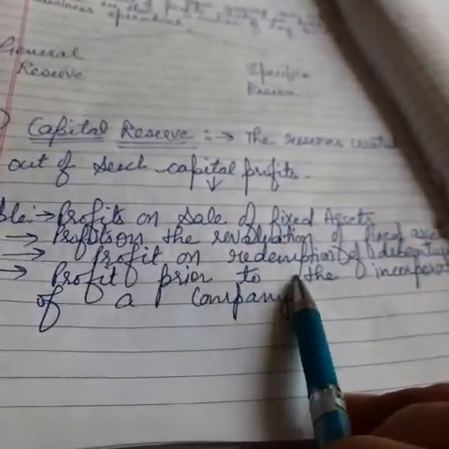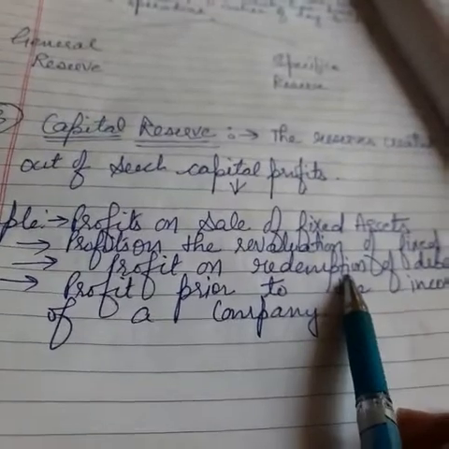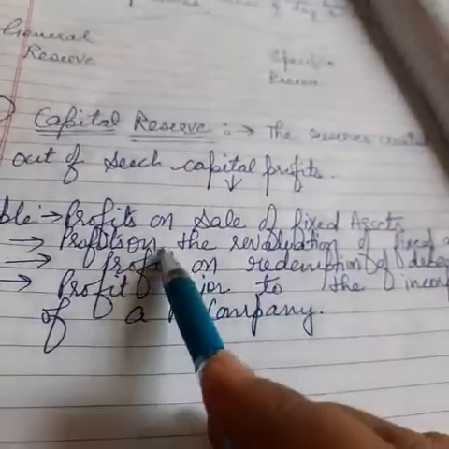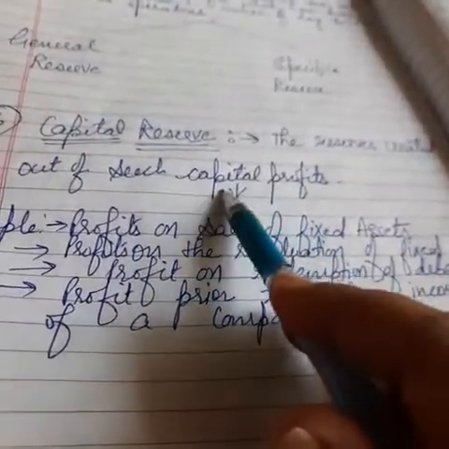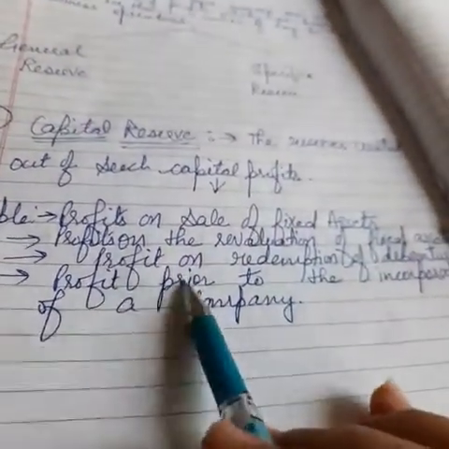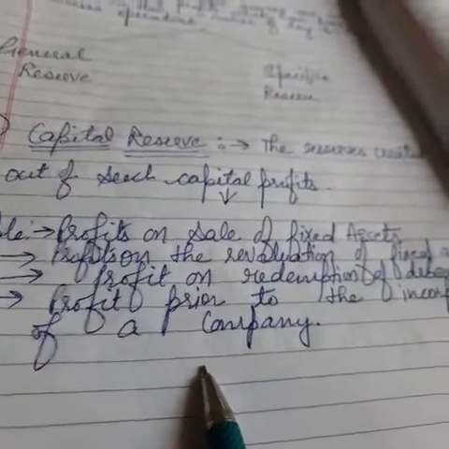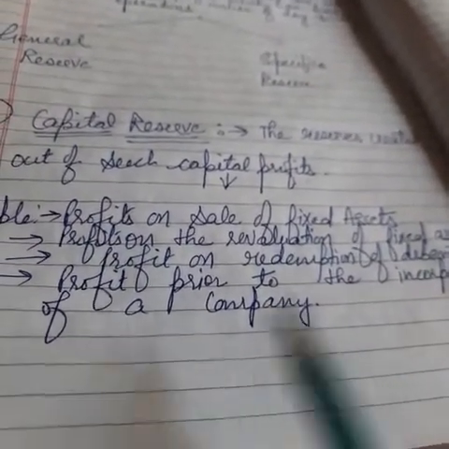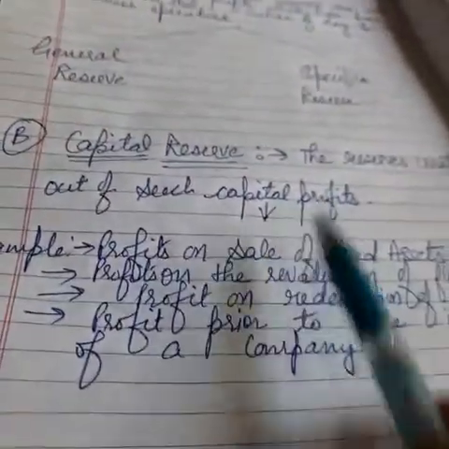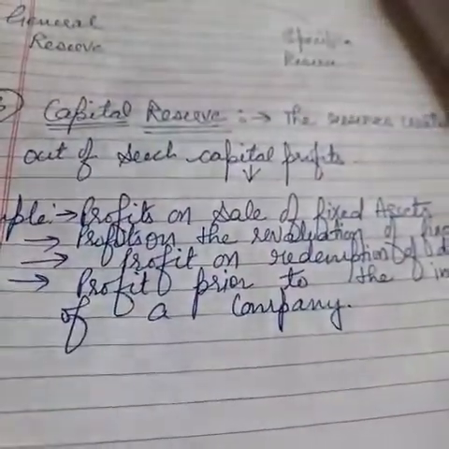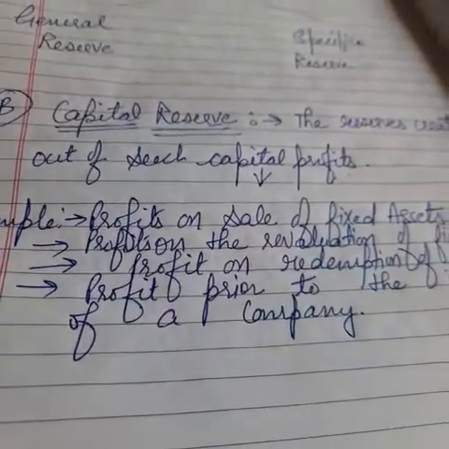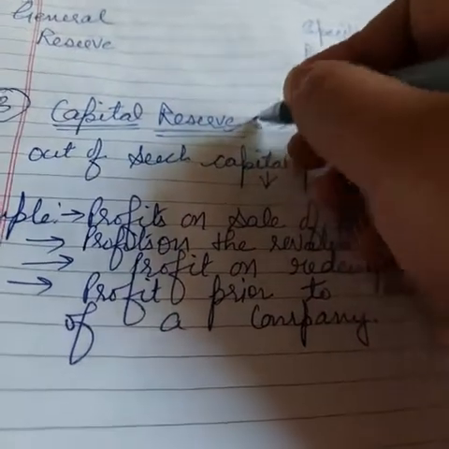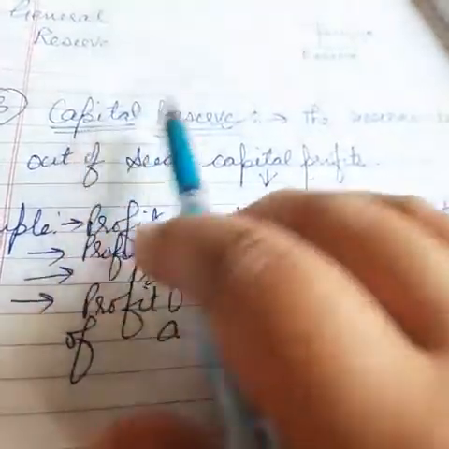Then profit on redemption. Redemption means cancellation. So when we pay back money to the debenture holders, then the profit arising out of that is called capital profit. Then profit prior to the incorporation of a company: when before the starting of the company, the firm is earning any profits, that is called capital profit. Right? So out of these profits, if we are setting aside money as a reserve, that reserve is called capital reserve.